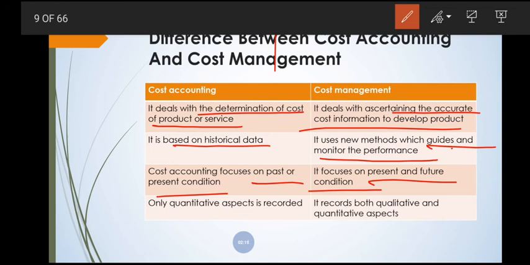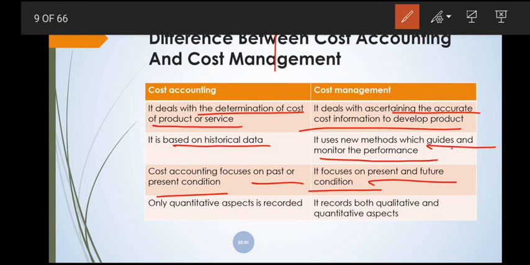That means under cost accounting, in order to take the necessary actions, it will overview both the past and present conditions. That is, in the past, how the company or business organization took action for a similar problem, and what action we are going to take at present. So this comes under cost accounting. Similarly, cost management focuses on the present and future condition: what is the present situation and how it will affect the future condition. Based on that, under cost management, we take the necessary actions.